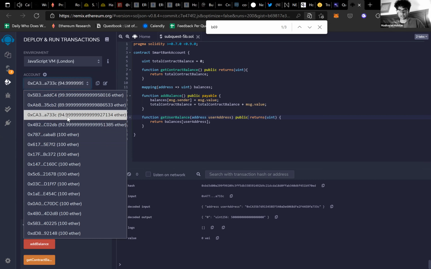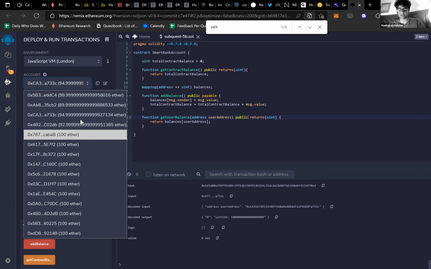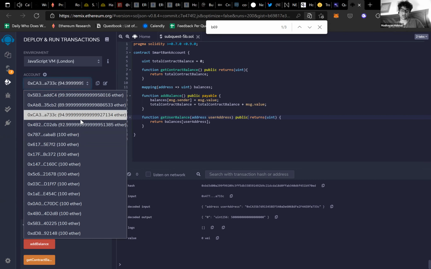Each of these accounts is a new person. Typically, one user would have one account from which they would do the transactions, but over here, because we do not have access to multiple users being able to call the same functions, we're just simulating it on this VM itself.